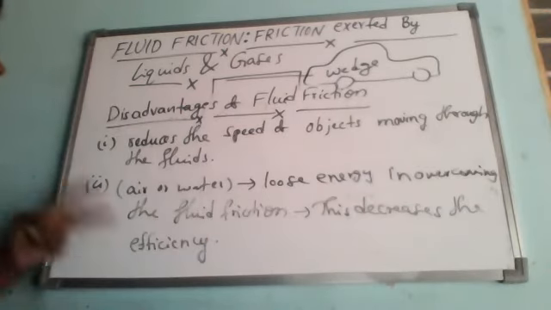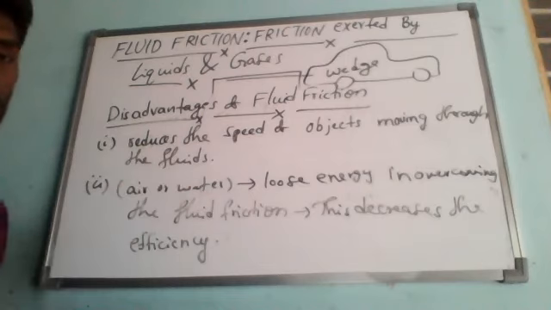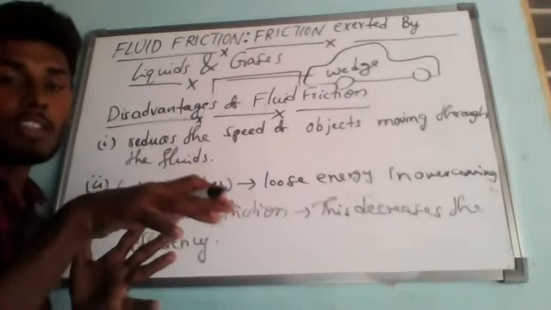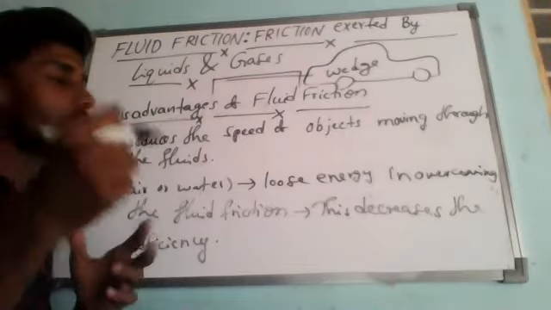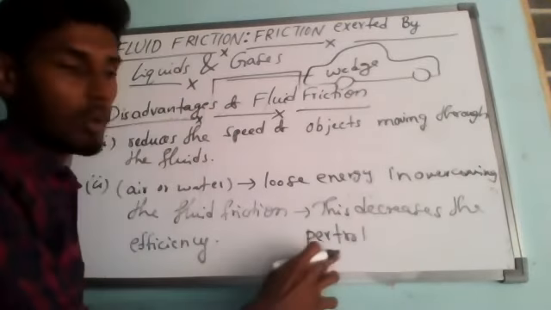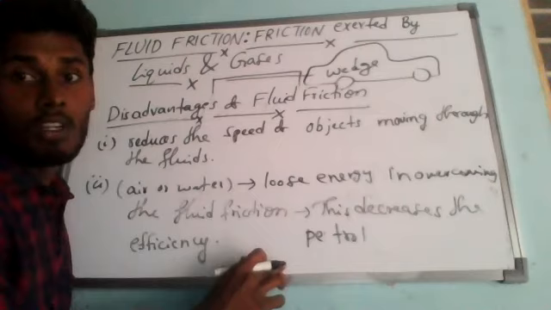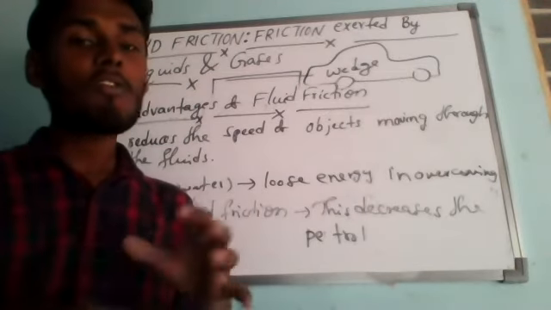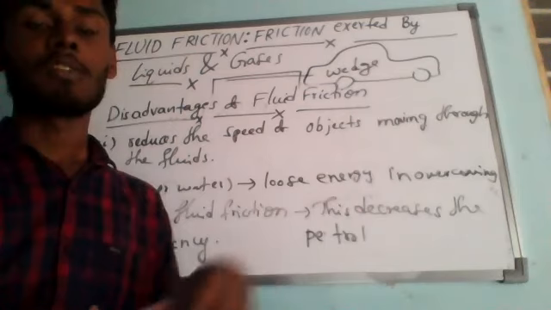Understand? So these are the main two disadvantages of fluid friction. For example, when a car is running on the road, some of the energy from the fuel we put in, either petrol or diesel, whatever it may be, is used up or lost in overcoming the friction of air which opposes its motion.